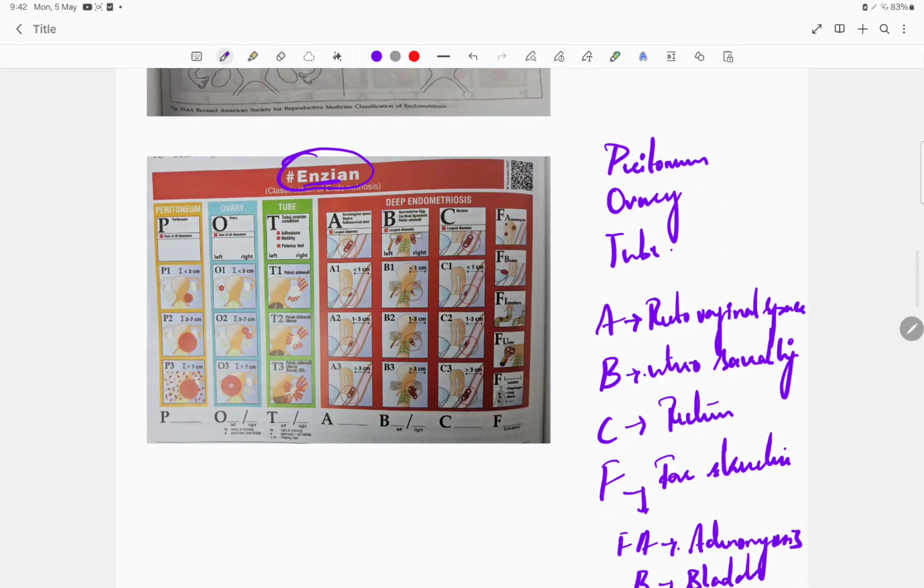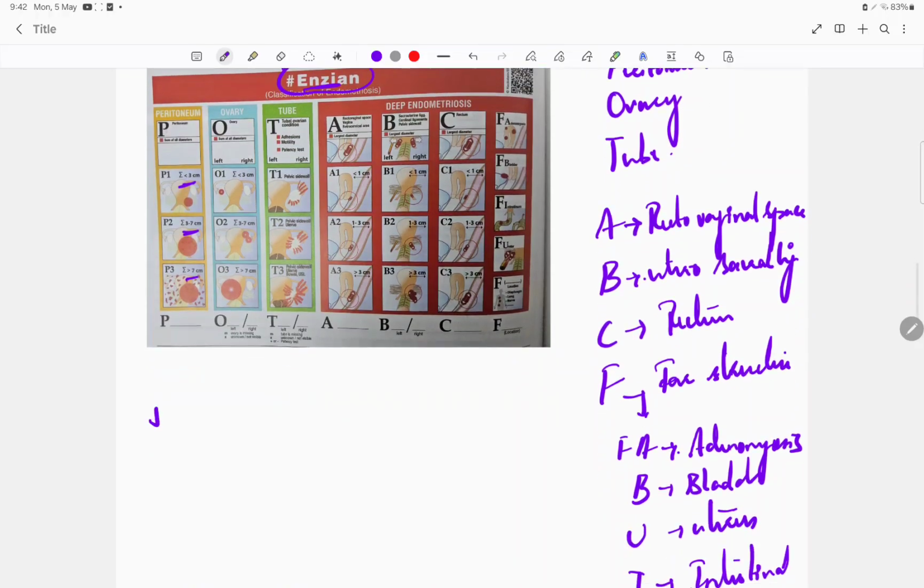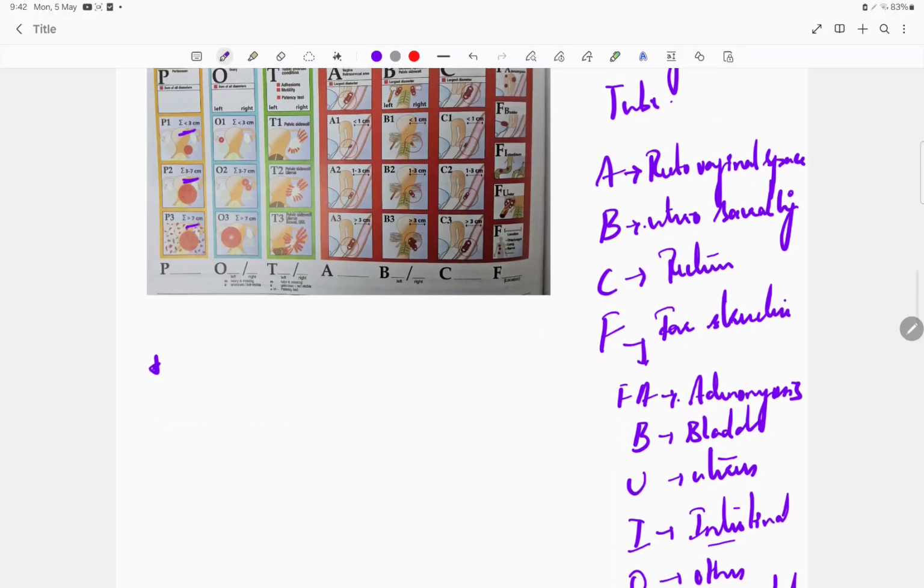In this ENZIAN classification, if you observe P, O, T, A, B, C, here they have again classified into 1, 2, 3 based on the size of the endometriosis. This was an MCQ they have asked: what is the critical value, based on what number do you have to do surgery.